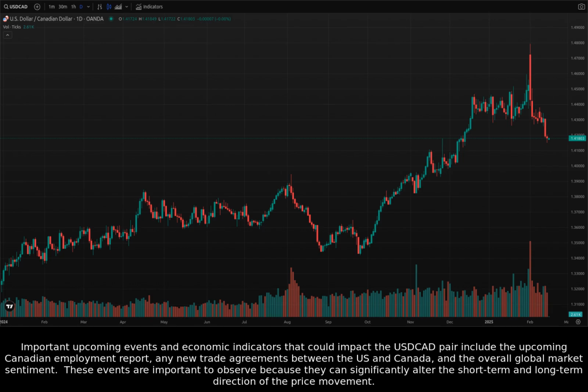Important upcoming events and economic indicators that could impact the USDCAD pair include the upcoming Canadian Employment Report, any new trade agreements between the US and Canada, and the overall global market sentiment. These events are important to observe because they can significantly alter the short-term and long-term direction of the price movement.